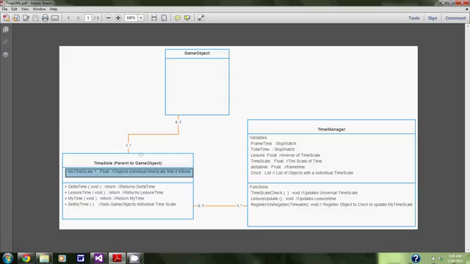Otherwise, if the user wants to keep with the standard time scales of delta time or leisure time, with leisure time not being affected by a time scale and just going off basic frames, the user will then be able to call through delta time and leisure time, making sure the user does not interact with the time manager at all. And so if the user is using an individual time scale, they must register to the time manager through the registry called clock.